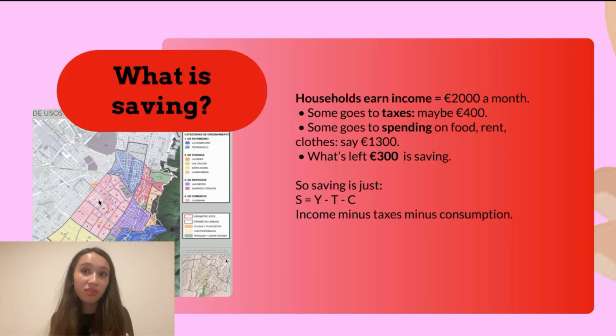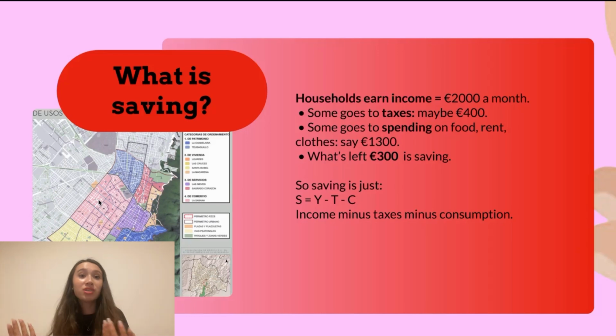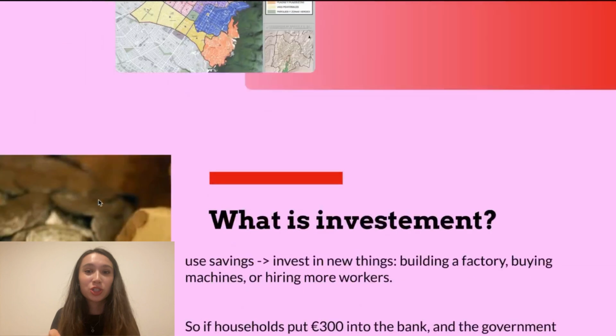So you say that it's savings, right? Saving is just S equals income, Y, minus taxes, okay? You remove the taxes because you have to pay the taxes anyway, minus consumption, so what you spend, minus the 1,300. And what you have is saving. So saving here is 300 euros.